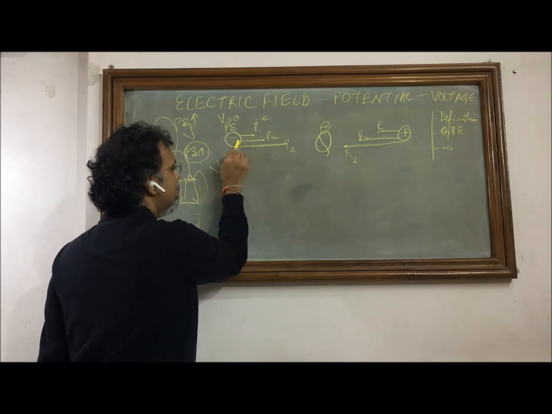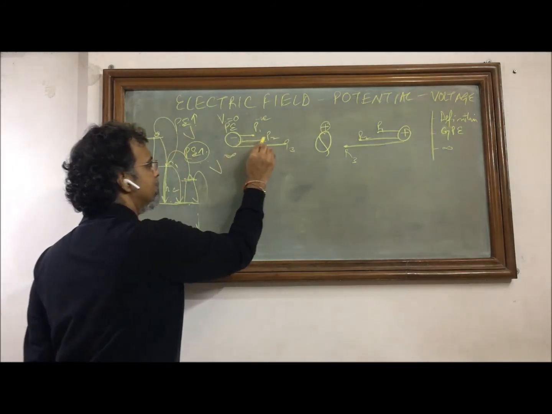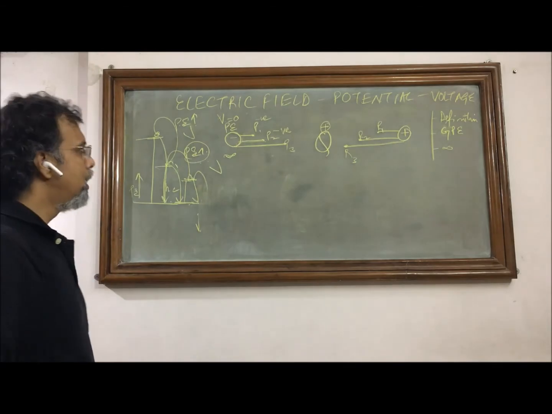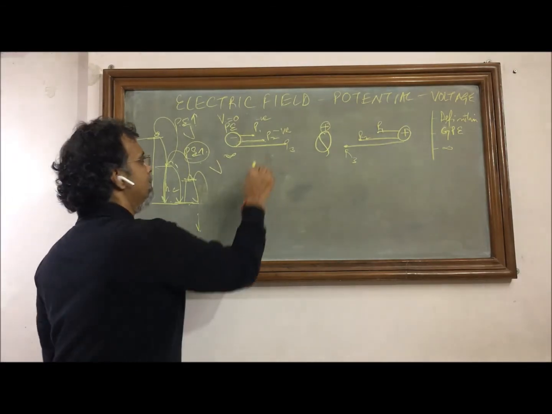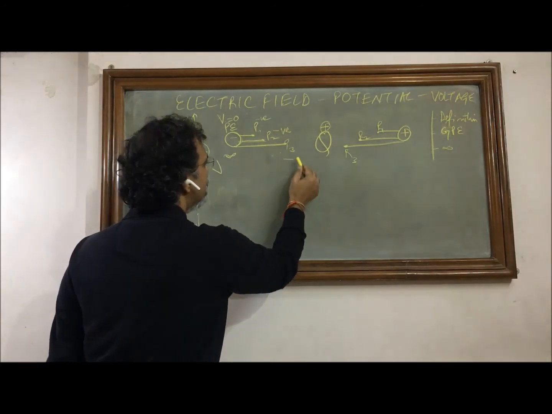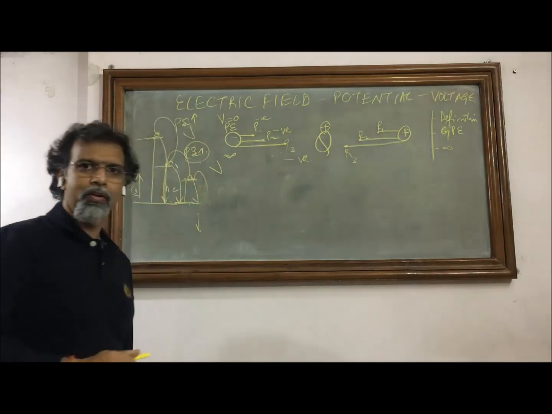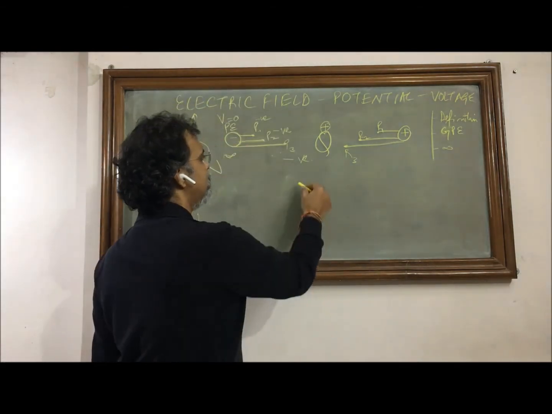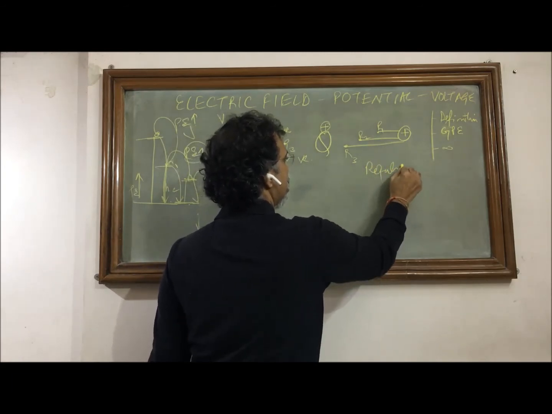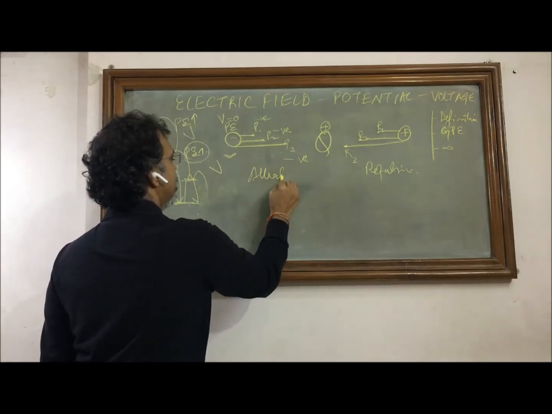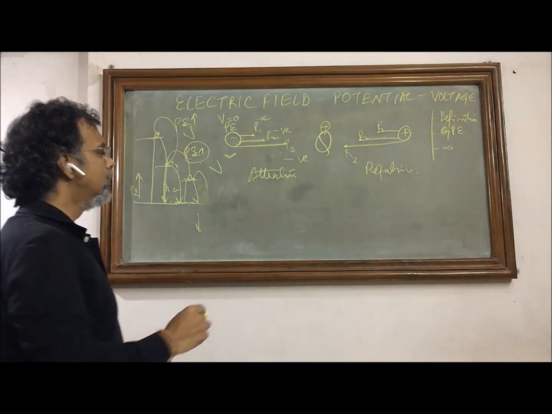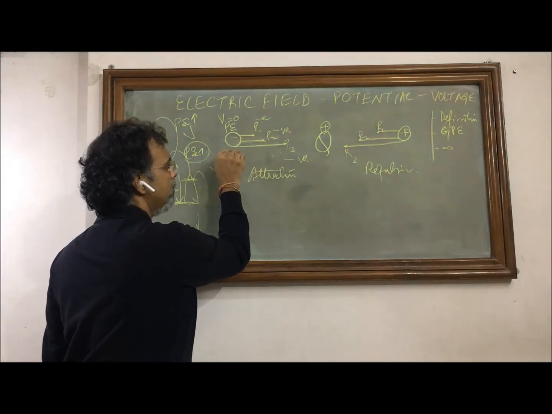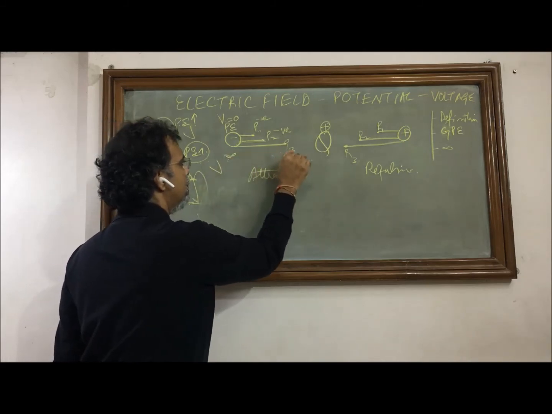So at P1 it will become some negative value. At P2, because it has traveled a greater distance, it will lose more energy, and this will again be a negative value of electric potential, but this time it is going to be more negative than P1. And at P3 it will be the highest negative value in these three cases. Now if we see the second case where the force is repulsive, here it is attractive. So in case of attractive force, we have seen that at infinity it is 0, and closer to the source it becomes more and more negative.